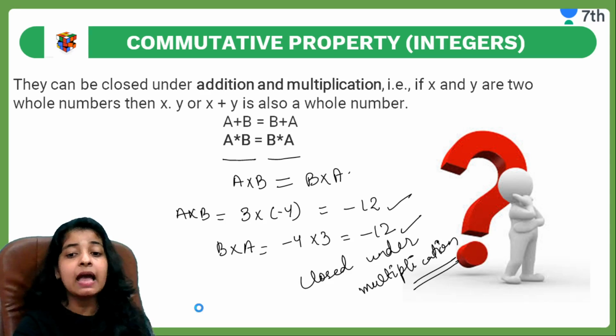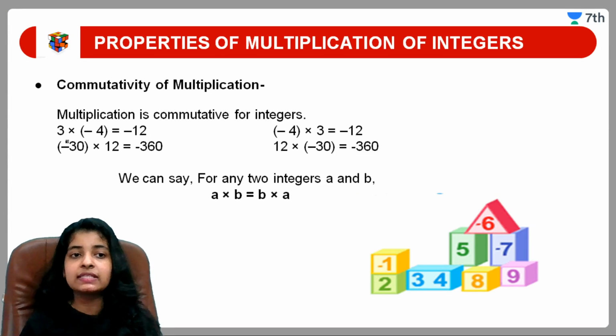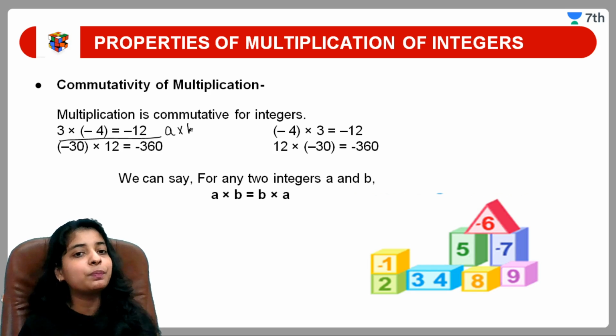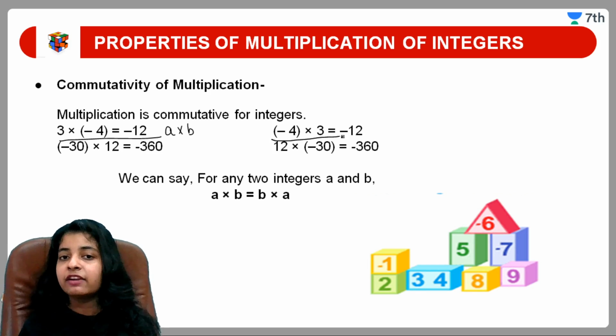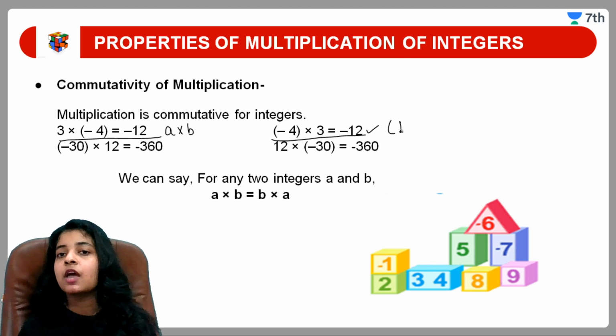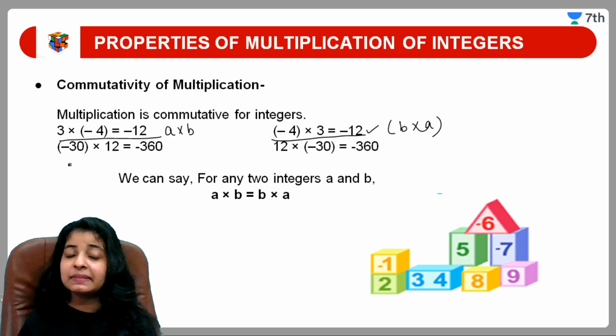Let us see some more examples. Here we are having some more examples. You can see here, this is 3 into minus 4 giving us minus 12, which is a into b, and on the next side minus 4 into 3 is also giving us minus 12, which is b into a. Clear? एक और एग्जाम्पल देखते हैं.